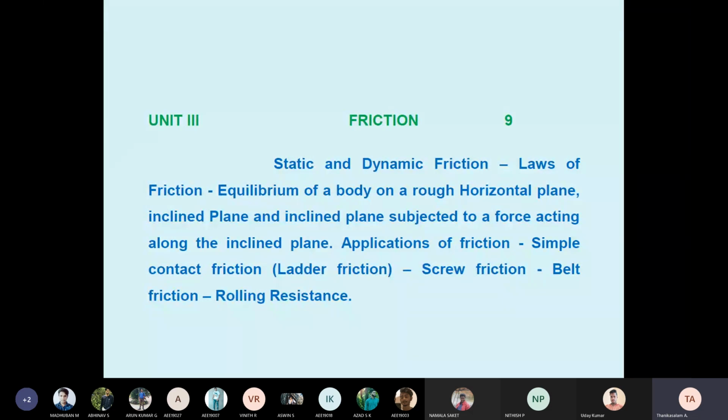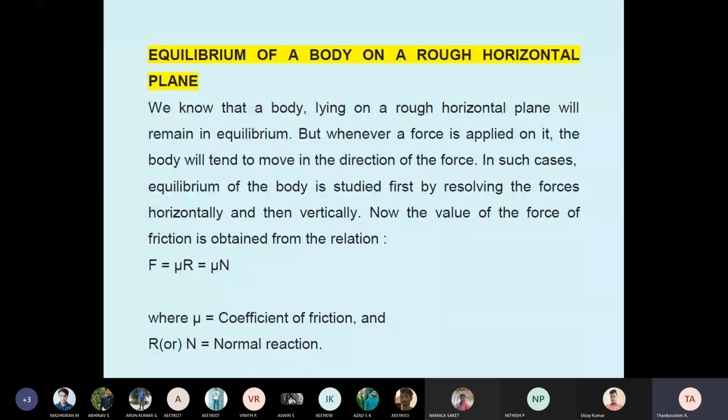But it is less friction because it is moving, so less friction compared with static friction. Static friction is greater than dynamic friction. Then we discussed the laws of friction, the law of static friction and the law of dynamic friction. Then we started the equilibrium of a body on a rough horizontal plane.